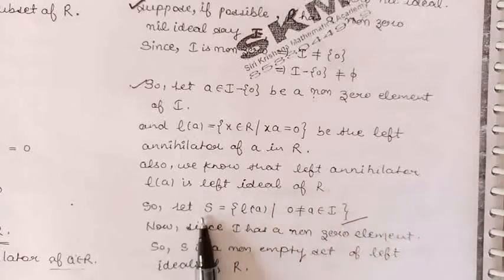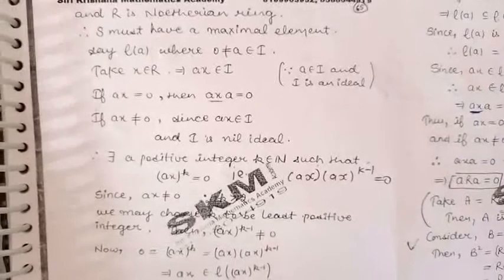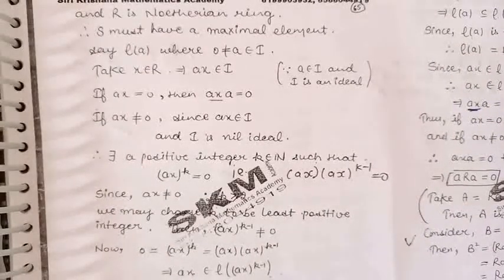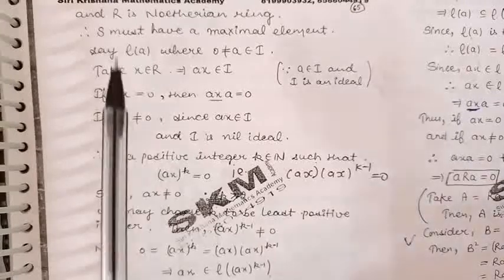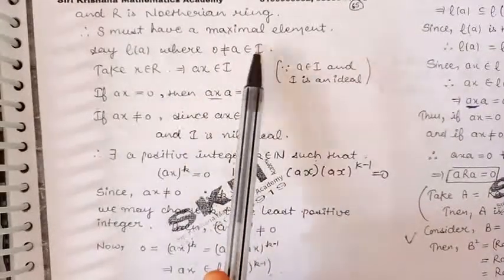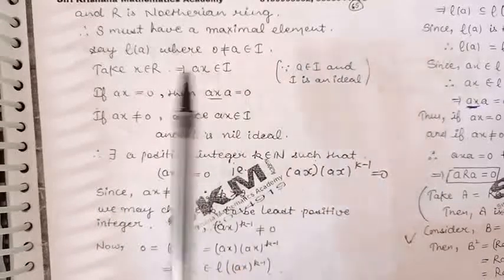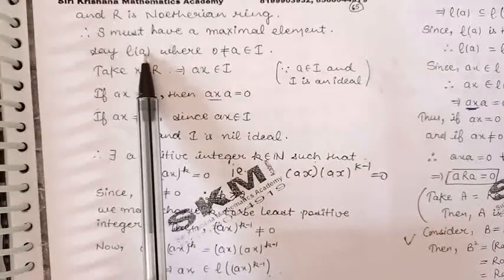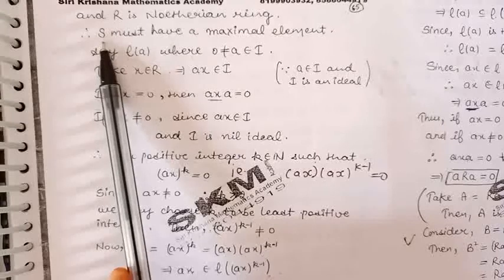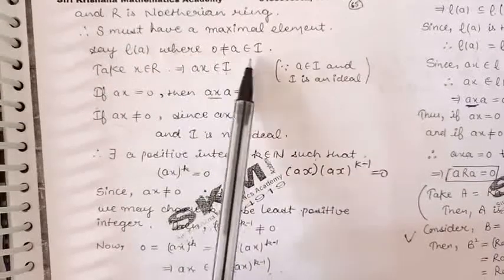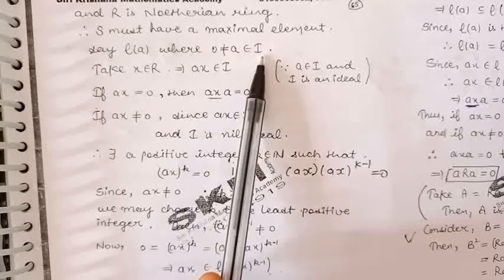Now because S is a non-empty family of left ideals of the ring R, and ring R is given to be Noetherian, by definition of a Noetherian ring, every non-empty family of left ideals of a Noetherian ring has a maximal element. So we can say that this family S will have a maximal element. So let us take LA, means the left annihilator of element A, to be the maximal element of S. By definition of S, A is a non-zero element of I.